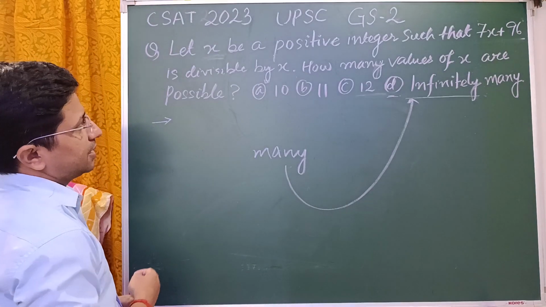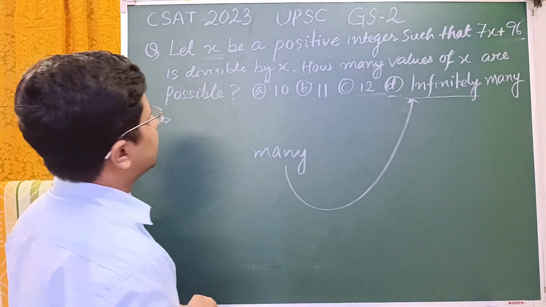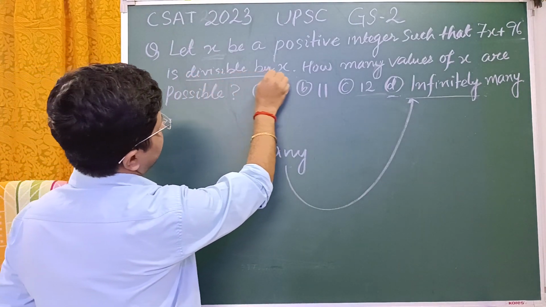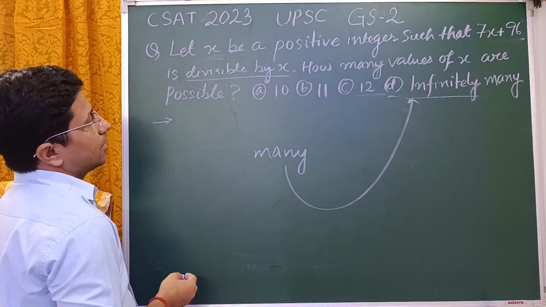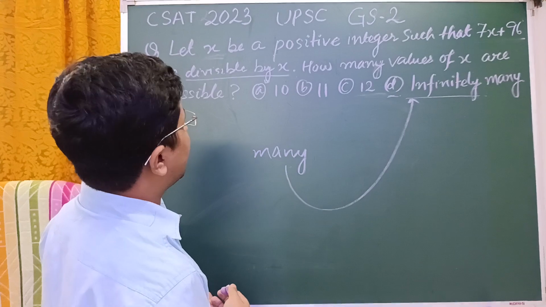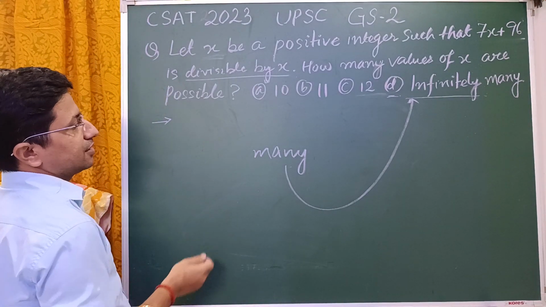The second trap is that we have to keep one more thing in mind: suppose we ask whether a number is divisible by x or not. If someone asks me whether 3 is divisible by 2 or not, what will be the correct answer?